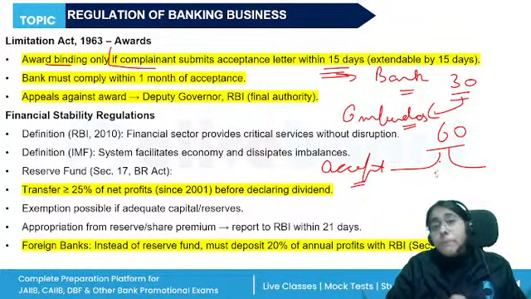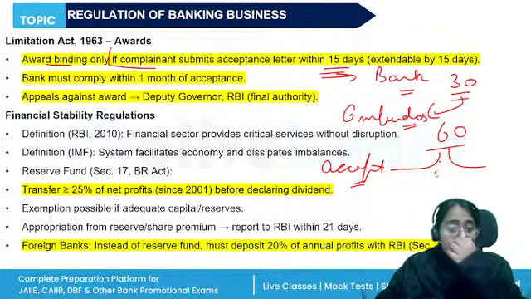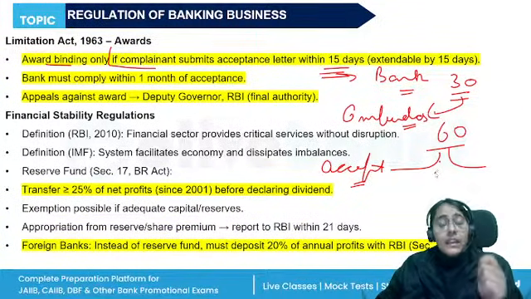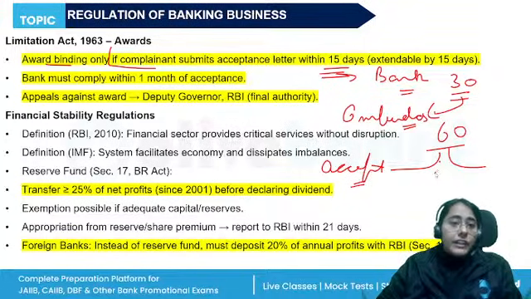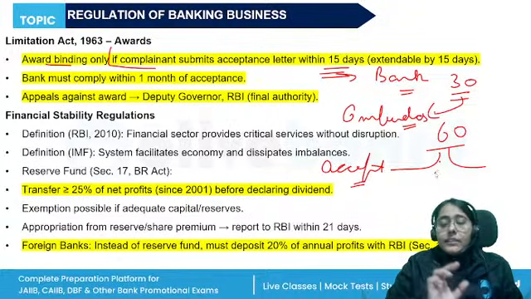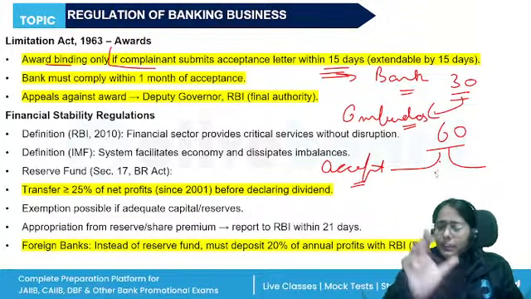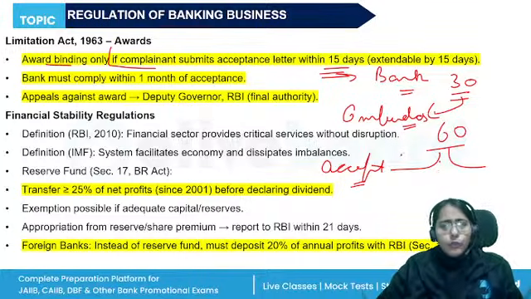There's the right to appeal. The complainant can make the appeal to the appellate authority, right? And the regulated entity can also make an appeal, but only if they had furnished the documents to RBI. On non-furnishing, this will be an ex parte decision, and then the appeal cannot be made by the regulated entity. Right? We'll be studying about it in detail, don't worry, in our module C.